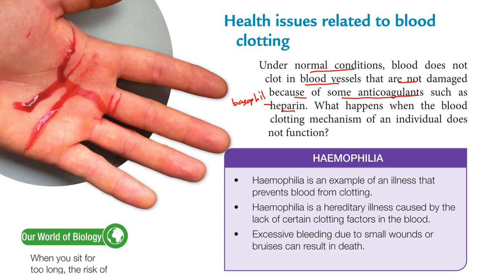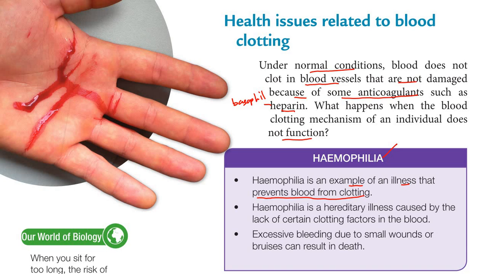So what happens if the blood clotting mechanism of an individual does not function? The first disease that can occur is hemophilia. Hemophilia is an example of an illness that prevents blood from clotting. Even if a blood vessel is damaged or cut, the blood clotting will not occur.